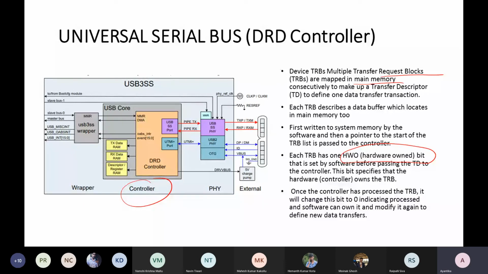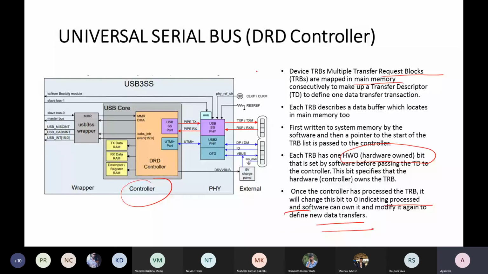That shows the request was processed and the block is ready for the next data transfer. So that is the job of this DRT controller: it takes the request block, mapping is done with the memory part, and then communication takes place.